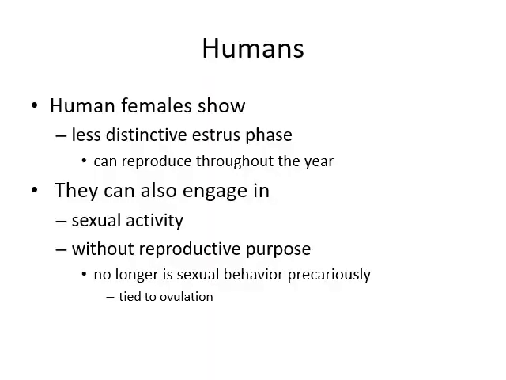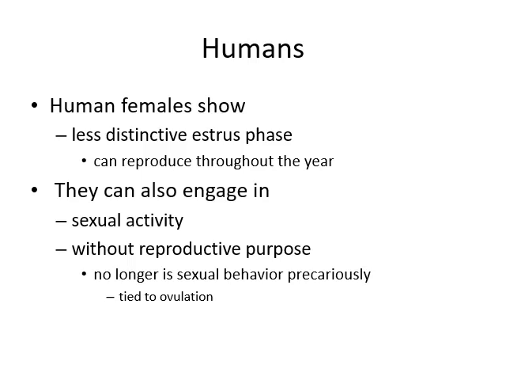Humans. Human females show a less distinctive estrous phase and can reproduce throughout the year. If you consider your own birth month, or your sibling's or your friend's birth month, it will be different.